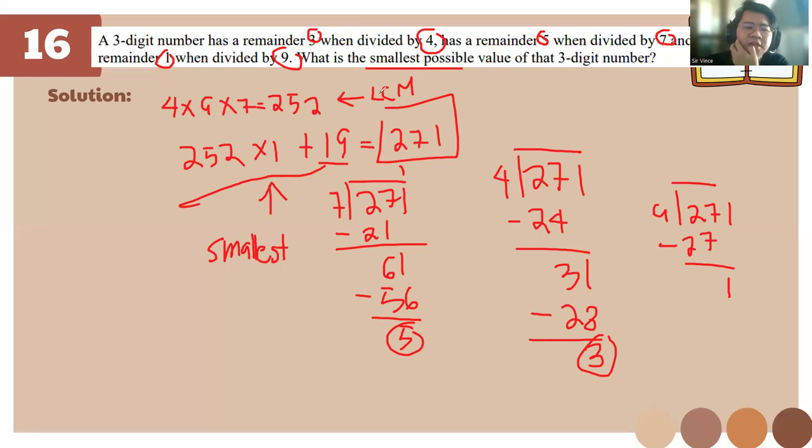It's 252, the LCM, plus 19. 19 is a combination of the remainders and adding them again. 271, this is the final answer. We just need to correct and make sure when we have a test.